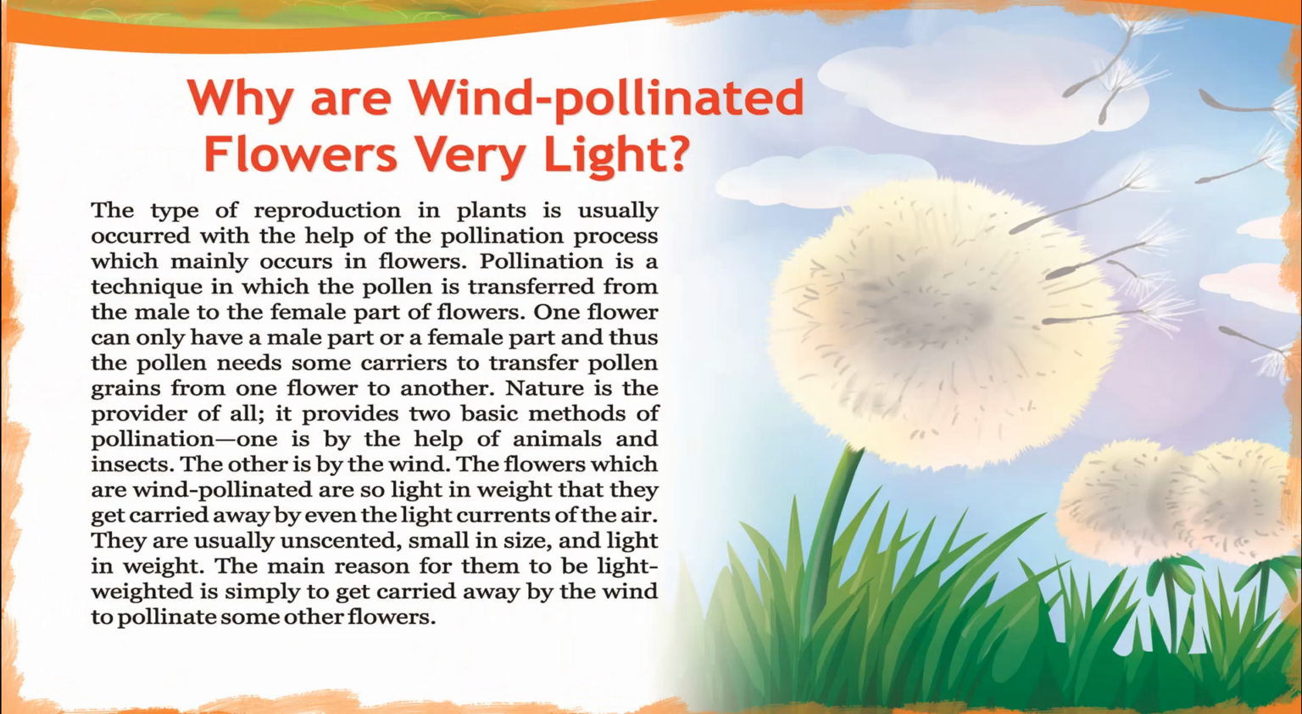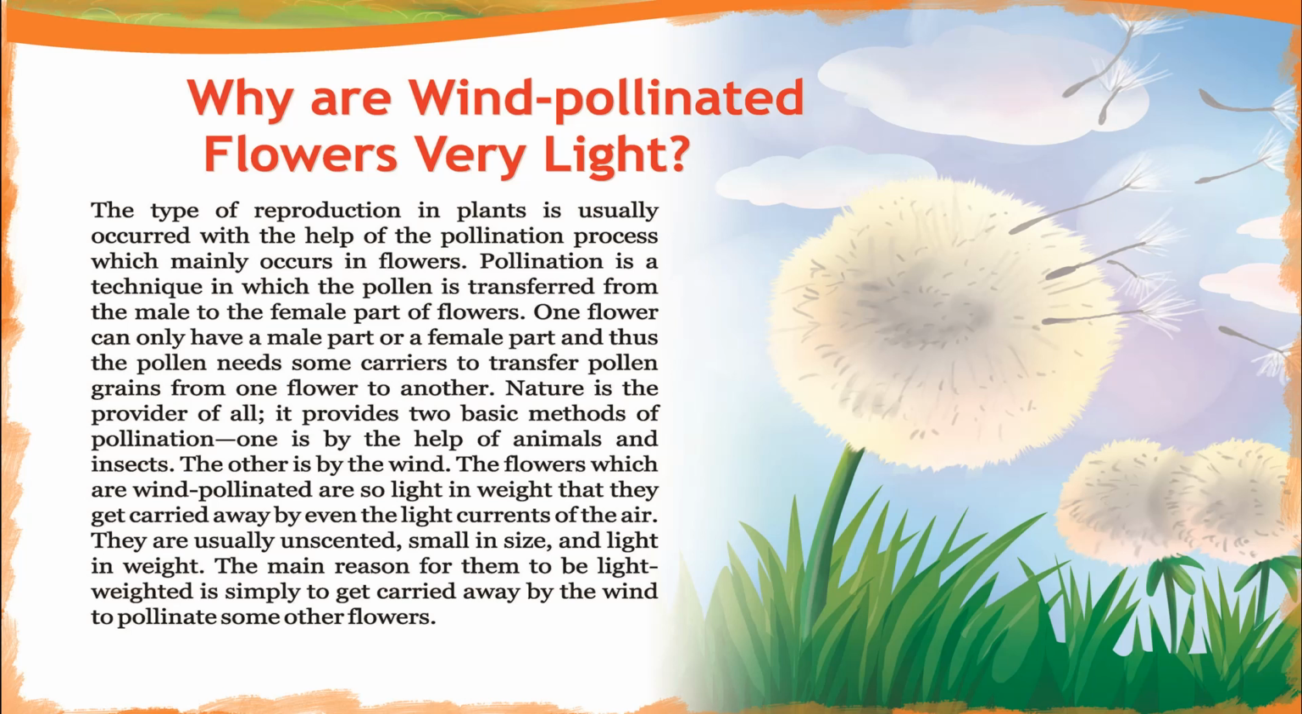Why are wind-pollinated flowers very light? The type of reproduction in plants usually occurs with the help of the pollination process, which mainly occurs in flowers. Pollination is a technique in which the pollen is transferred from the male to the female part of flowers. One flower can only have a male part or a female part, and thus the pollen needs some carriers to transfer pollen grains from one flower to another.